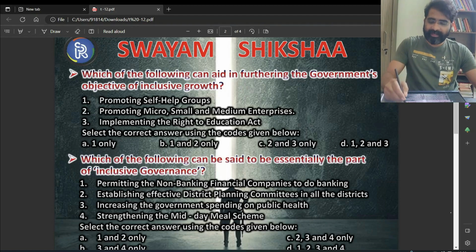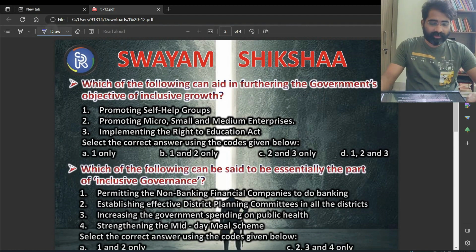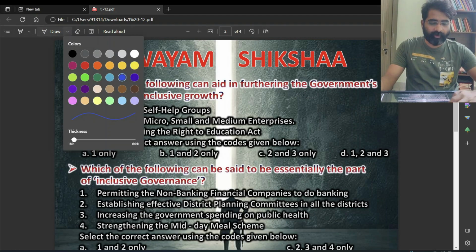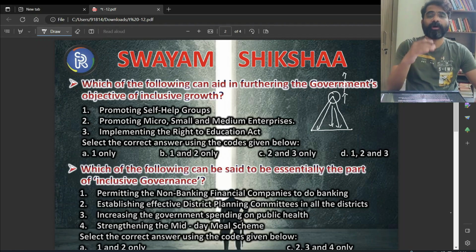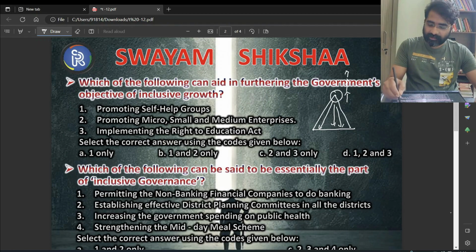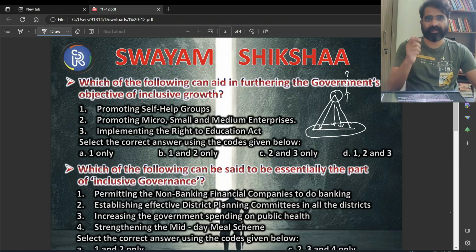Trickle down theory believed that the government should focus on the upper sections of the population, giving tax benefits to them, and the benefits would percolate down to the masses. But in India, though GDP growth was increasing, the benefits did not percolate down to the bottom sections, or lead to a fall in poverty or creation of jobs. So this was seen as a failure of trickle down theory.